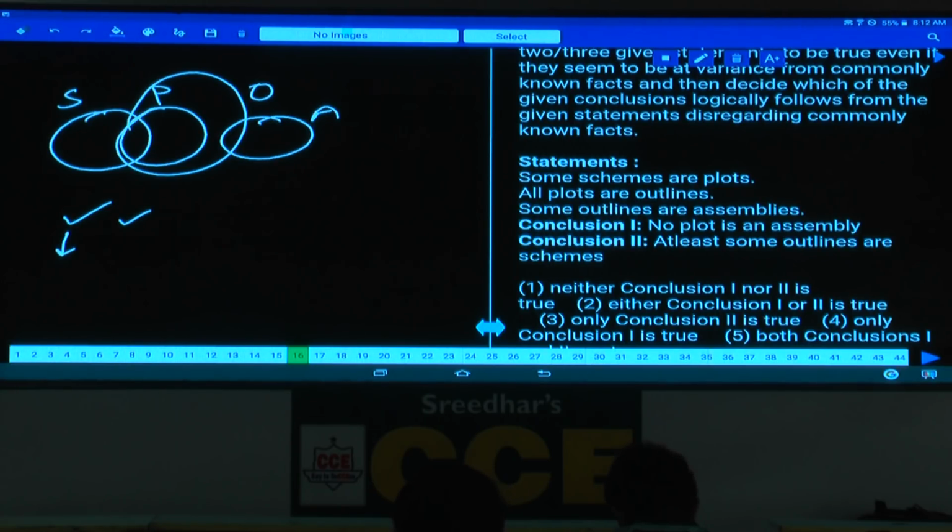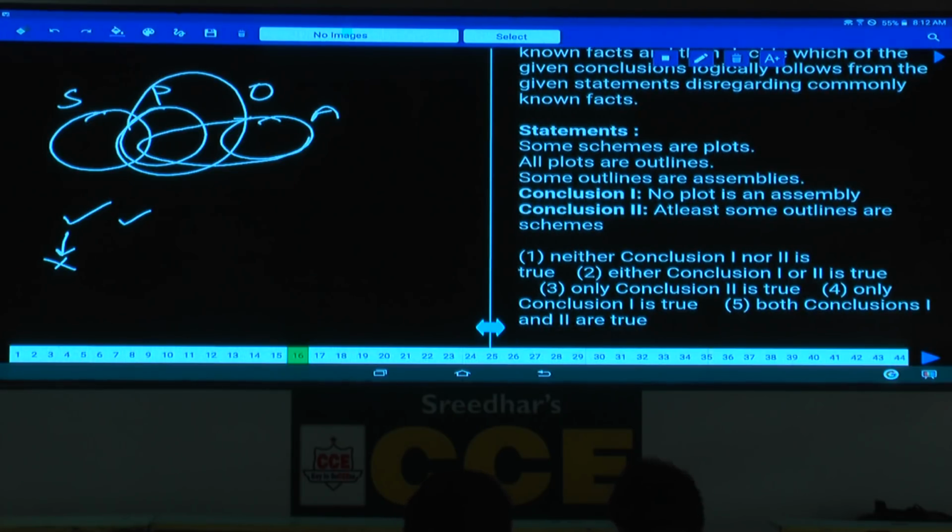Now this is a negative conclusion. To make this one false, we should prove some outlines are assemblies. Tell me whether I can draw like that or not. Now this assembly, I can represent like this. Isn't it? Hence what happened to this one? Alternate diagram proven. This will be false. Hence what is your answer? Only conclusion 2 follows, and it is given in choice 3. 3 is the answer. Now again, if you observe here, all the 3 statements are what? Affirmative statements. As all the 3 are affirmative statements, a negative conclusion cannot be drawn. Hence the first one has become false.